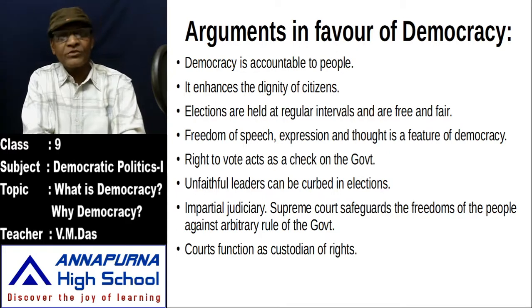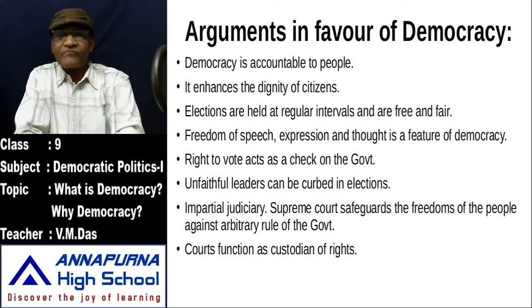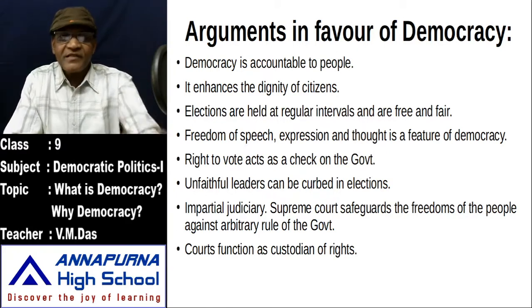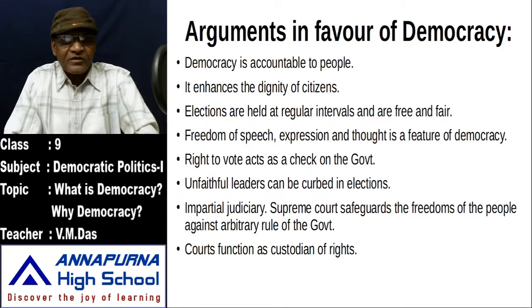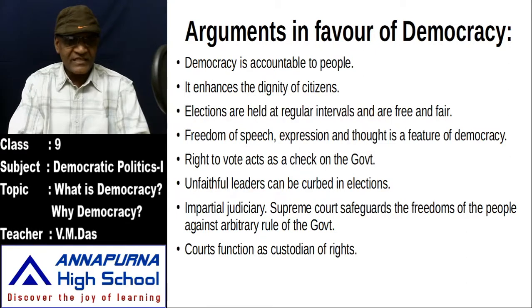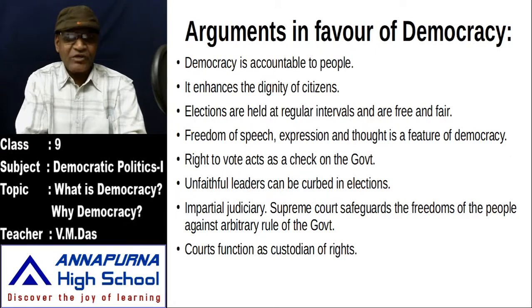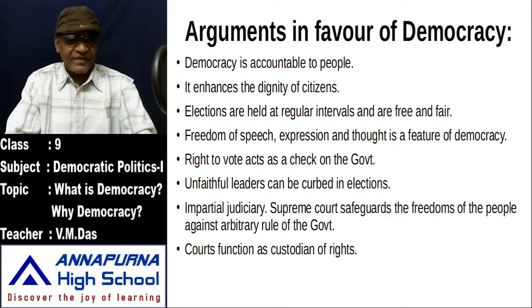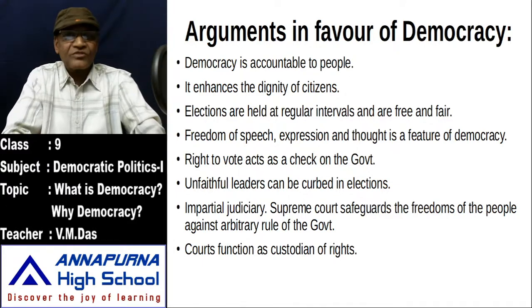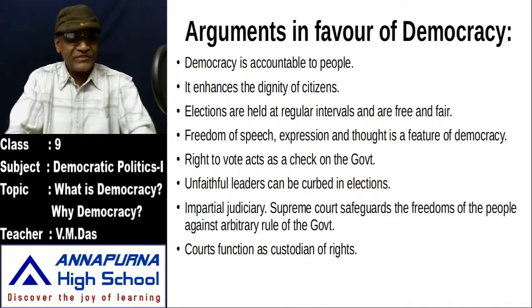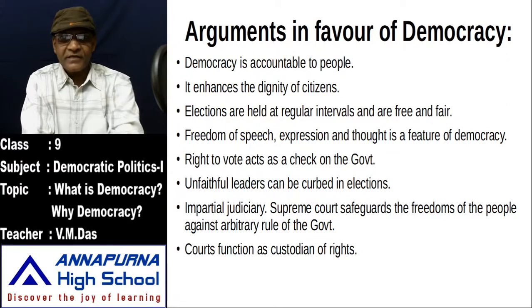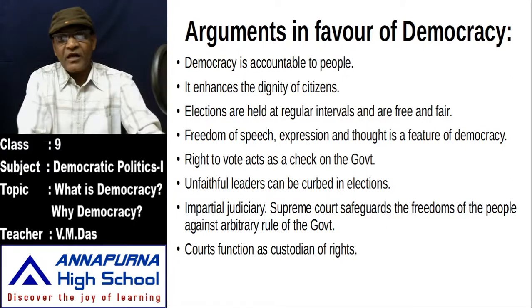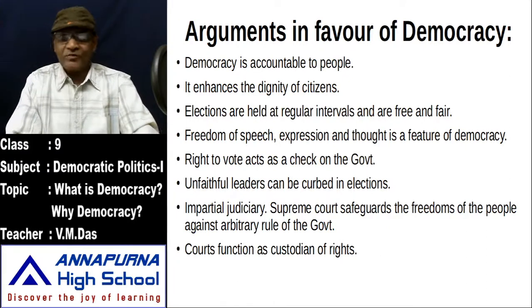Why are they accountable to people? Because after all, the rulers are elected by the people only. The leaders come to power because of the people only. That is why, my dear children, our rulers are accountable to the people. Since the rulers are elected by the people, in turn they are ultimately responsible, accountable, answerable.